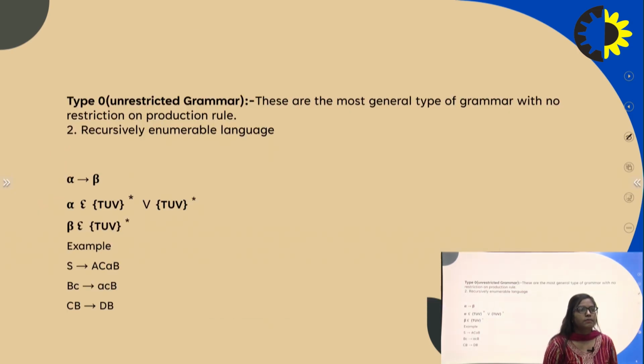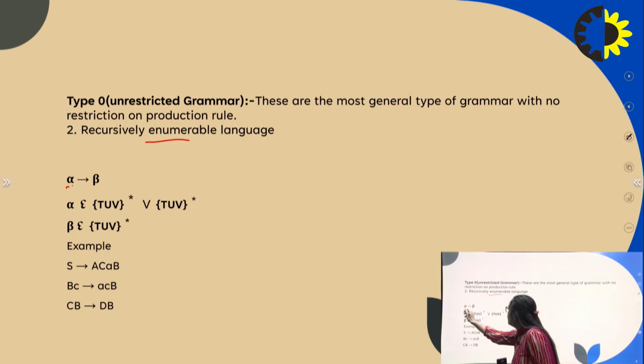There are four types of grammar. First is type 0. Type 0 is an unrestricted grammar. This is the most general type of grammar with no restriction on the production rule. It generates recursively enumerable languages. A type 0 grammar has rules of the form alpha produces beta.